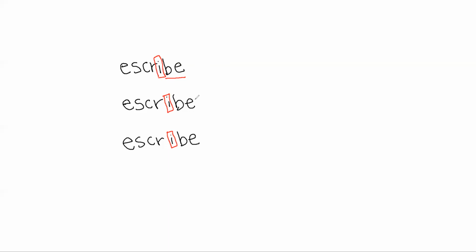Now, if I want you to write us a letter, I'm going to add the pronoun nos. Escríbenos una carta.